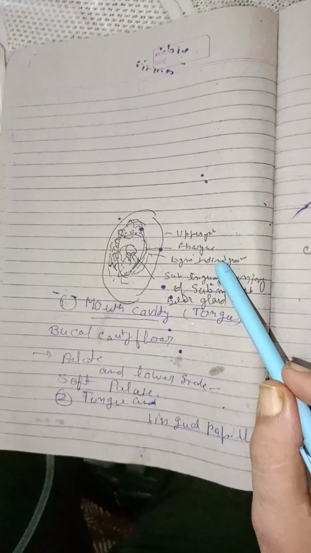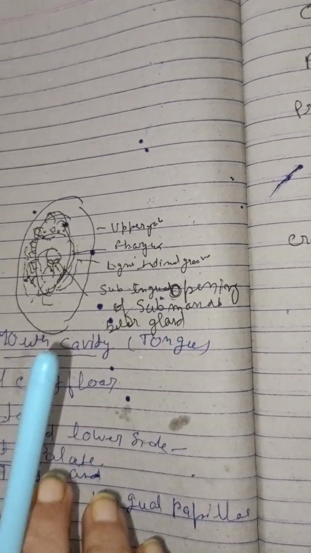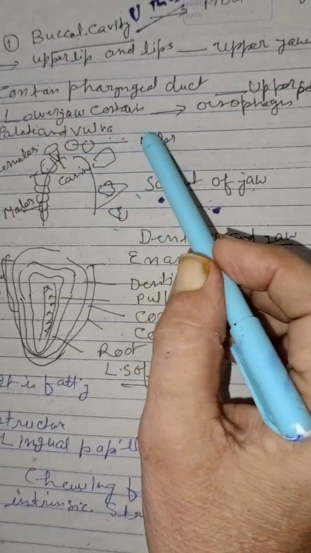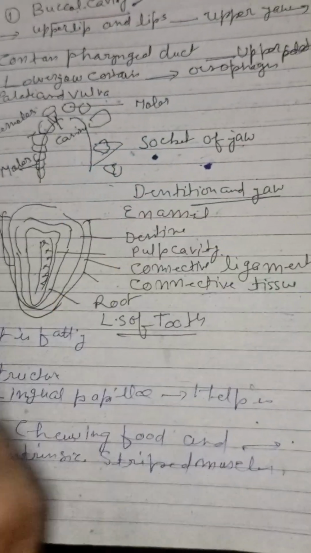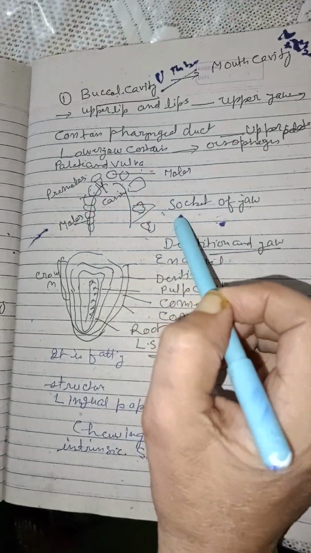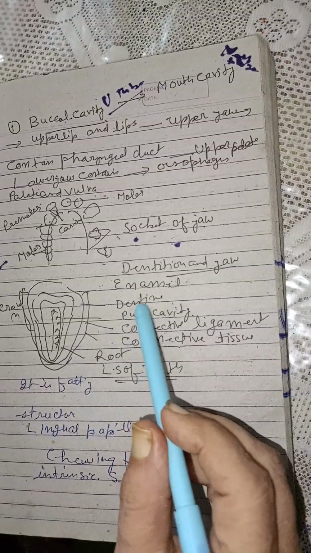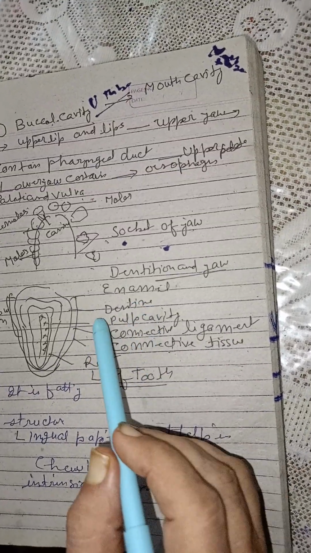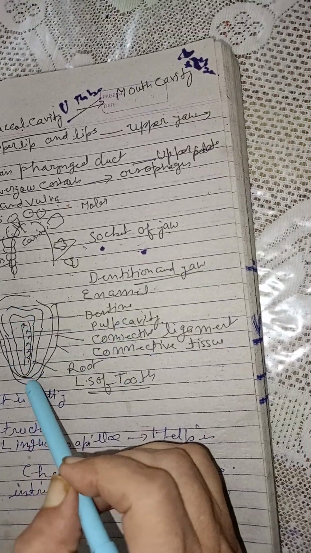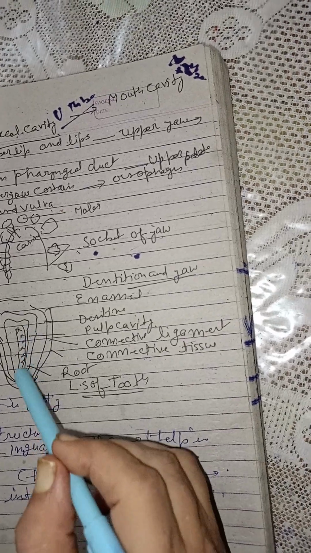Upper jaw, lower jaw, and sublingual and parotid glands are found in the mouth cavity. Then there is dentition, upper lip and lower lip, and you can see the molar, premolar, teeth and socket of the jaw, and it is dentition. If we see a tooth, the structure of the outer part is called enamel, and the under part is called dentine. There is a pulp cavity. In the pulp cavity, blood capillaries are found, and it is a structure of the tooth.